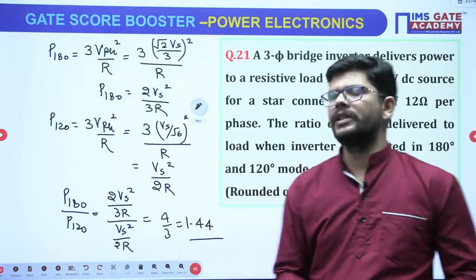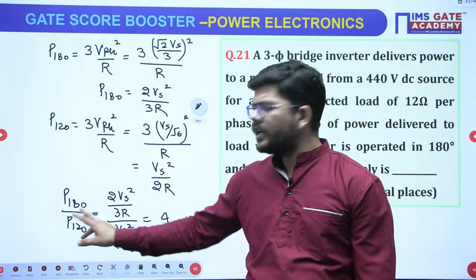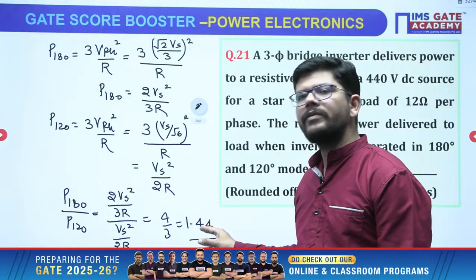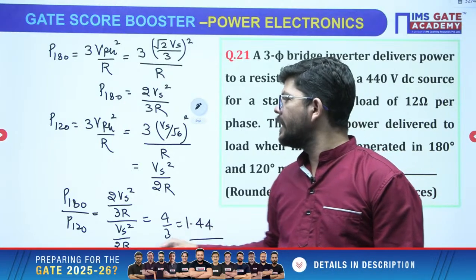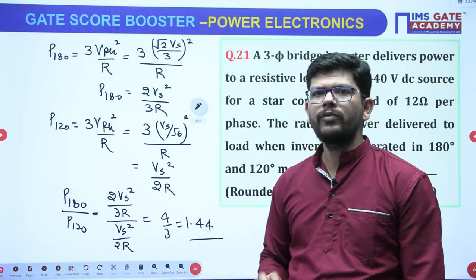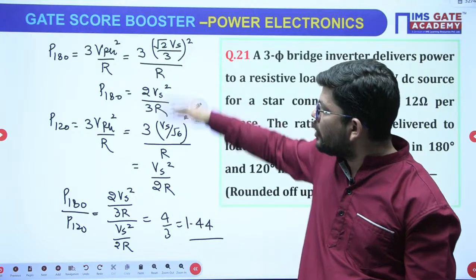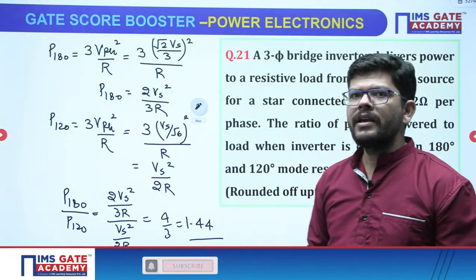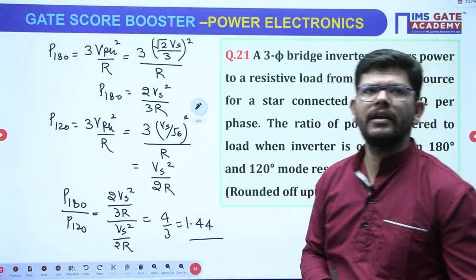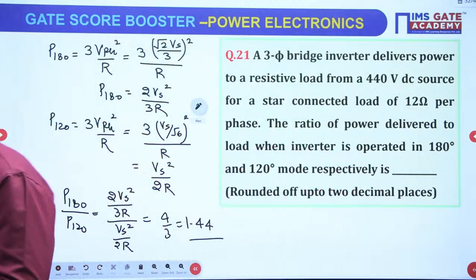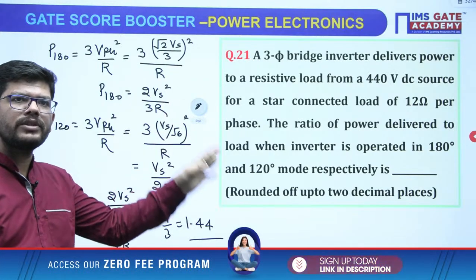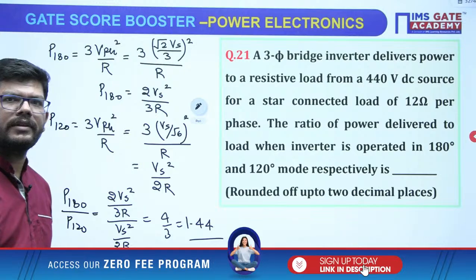So remember this question. If suppose you will be given the power in 120, then what is going to be the power in 180, you can just multiply that power with 1.44 and you will get the answer. If suppose 180 power is given, 120 is to be calculated, divide that power with 1.44, you will get your answer. In that case, you need not remember that many formulas. Okay? So if one power is given, another is calculated, if you remember this ratio, you can easily get it done. I hope that it is clear. Right? I hope that it is clear. No need to have all those data. It is very important. Right?